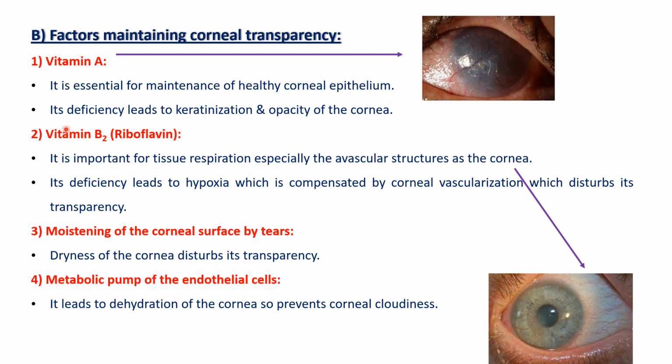So we have factors that maintain the cornea transparent, and this includes vitamin A, vitamin B2 to prevent the corneal vascularization, moistening of the cornea by the tears, and the metabolic pump of the endothelial cells to prevent the corneal cloudiness.